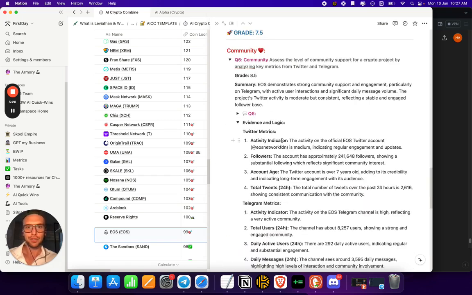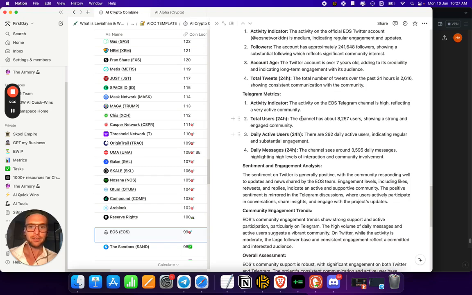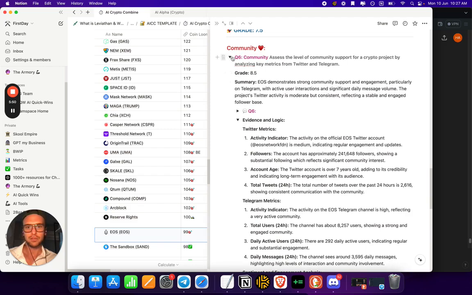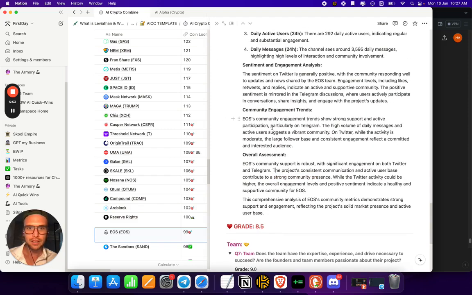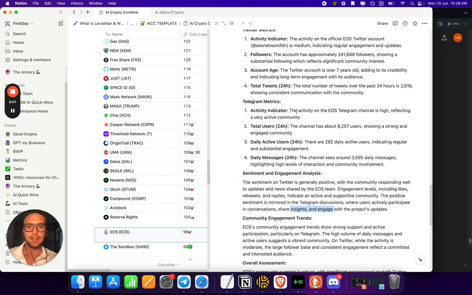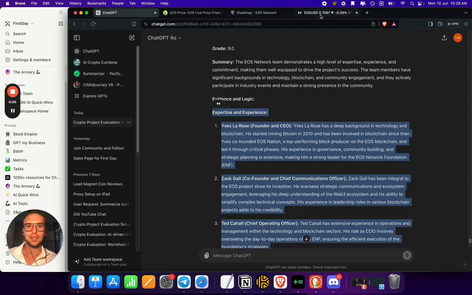If we have a little look here at the community, we can see all the metrics are reasonably good. Telegram is definitely pretty active for sure, and we can see that community support is robust, significant engagement on both Twitter and Telegram, consistent communication, active user base. So I mean, the community still seems to be reasonably engaged. The sentiment is generally positive with the community responding well. So people seem pretty okay as far as the sentiment goes.